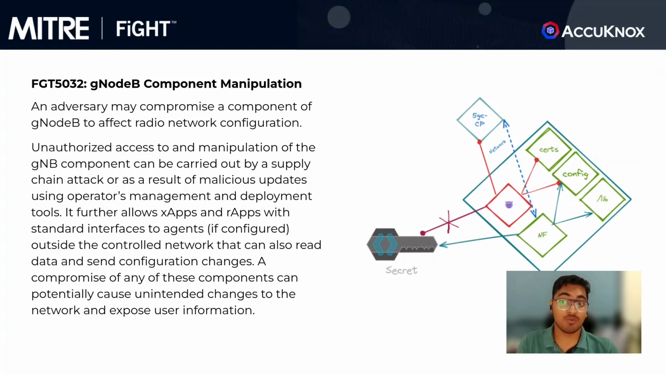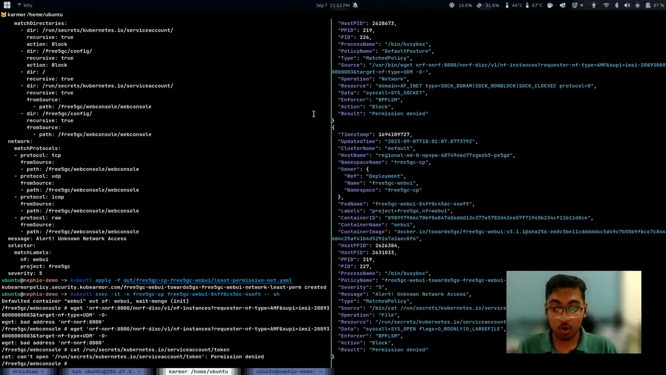It further allows applications with standard interfaces to agents outside the control network that can also read data and send configuration changes. Any compromise of any of these components can potentially cause unintended changes to the network and expose user information. So if somehow the network configuration inside the gNodeB is manipulated, you may be onboarding unrelated user equipments which may have malicious intent towards you. So how do we prevent against this?